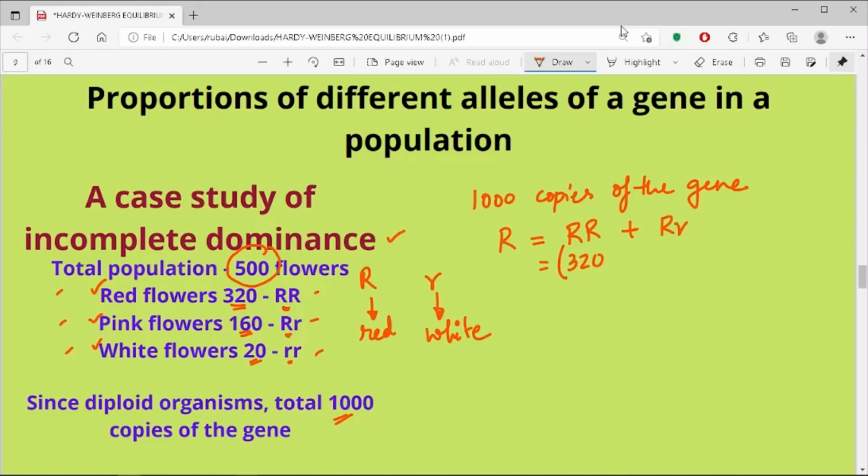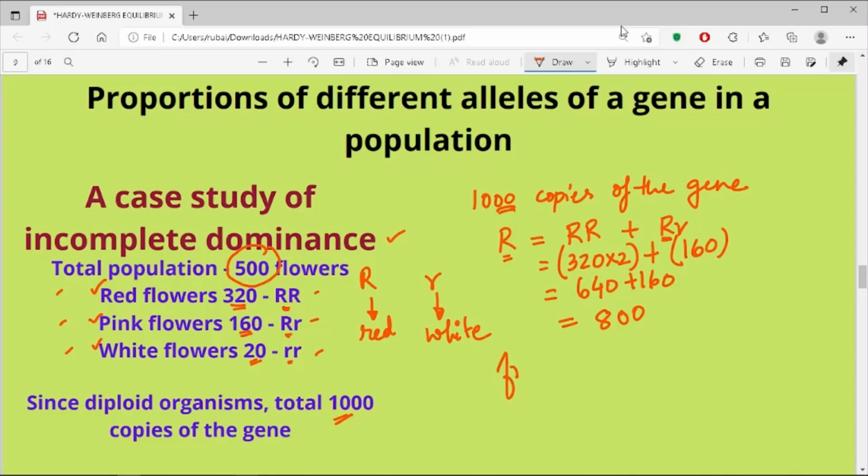That should be 320 into 2, and 160, since only one capital R is present in the pink flowers. So that comes to a total of 640 plus 160, which is equal to 800. So 800 copies of capital R are present among the 1000 copies of the gene.